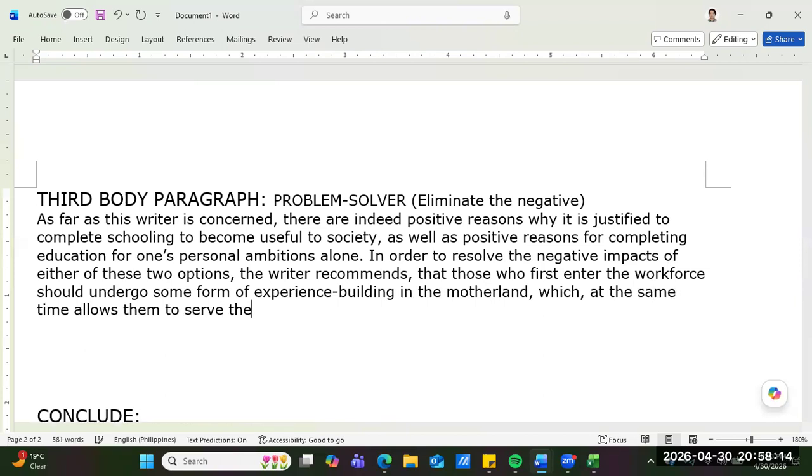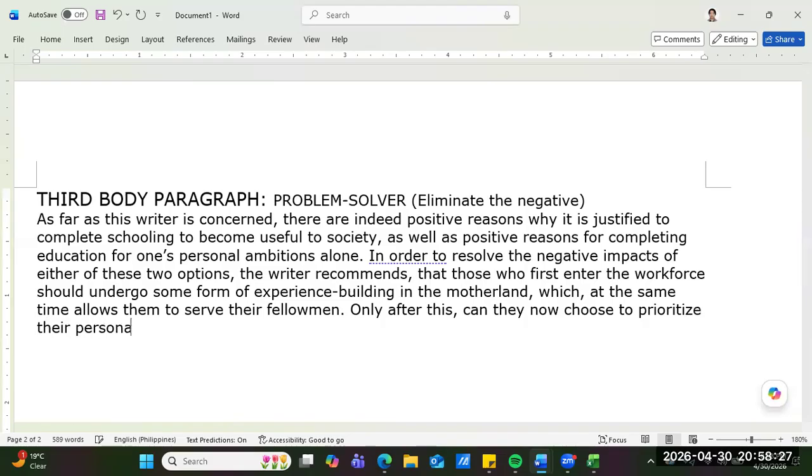Only after this can they now choose to prioritize their personal ambition and build their future financially for them and their families.